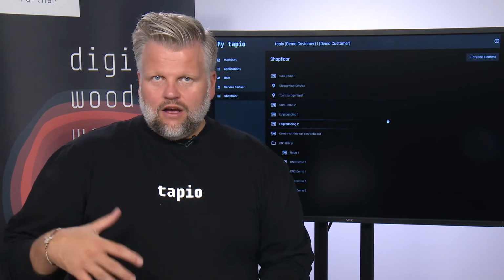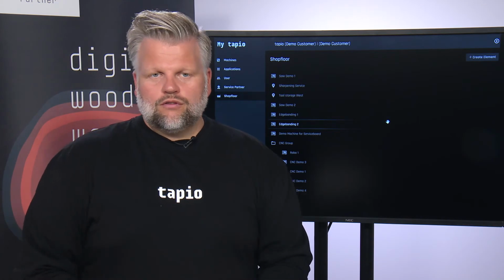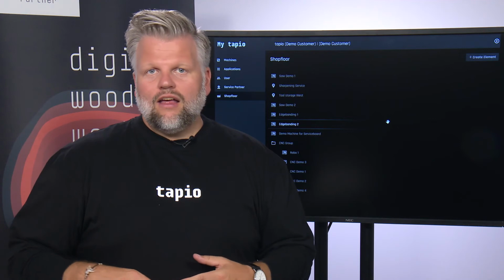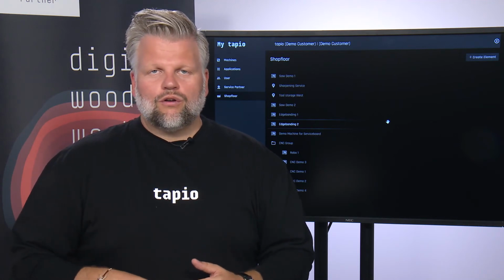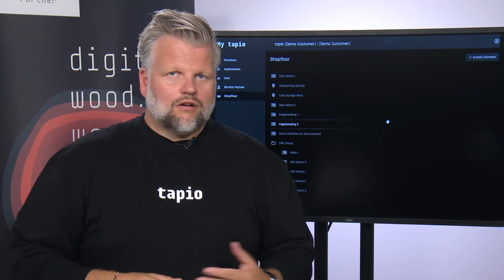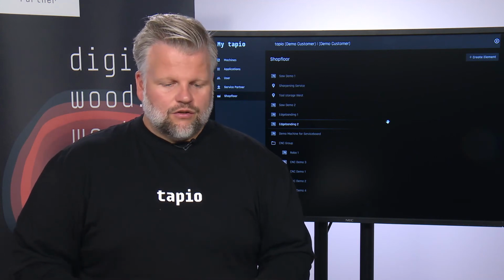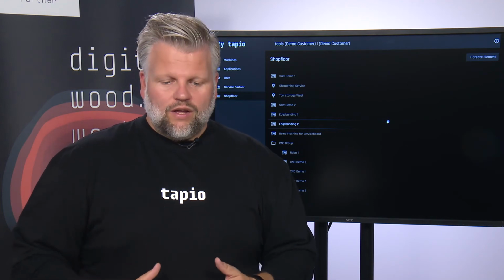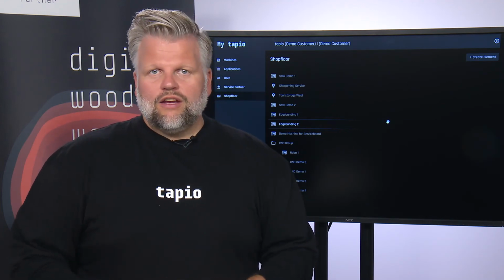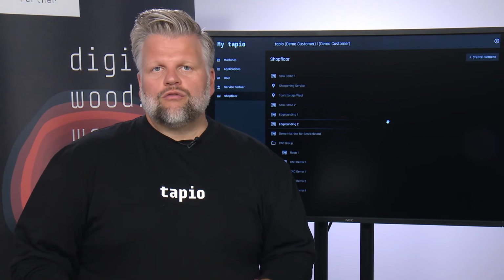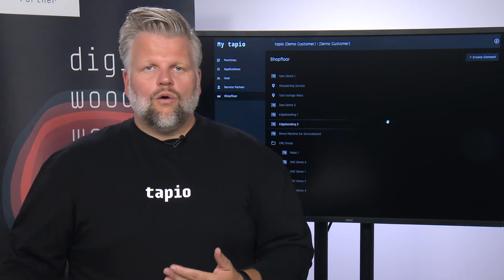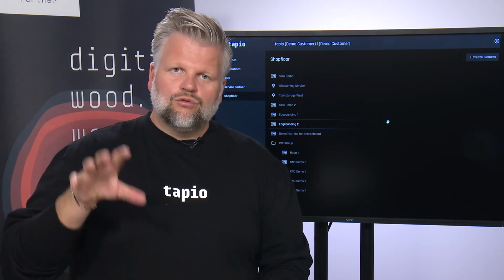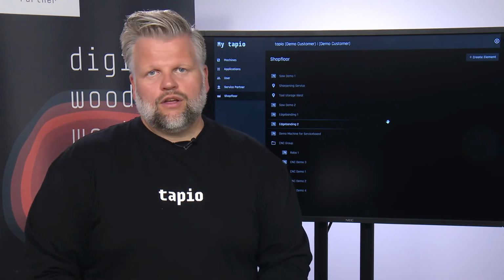Yeah, and last but not least, we got the shop floor. That's basically a digital twin of your shop floor. So that means you can add machines, you can add cells, you can add tool storages or incoming goods or outgoing goods or preparation stations. So you basically can add every element on your shop floor in a digital way. And all those groups or locations will be displayed either in Machine Board right now as a group of machines, or in Twinio for your locations, just to book those tools and materials on the different locations.